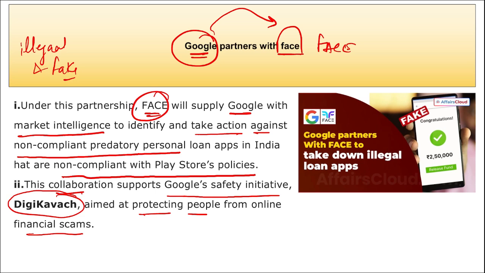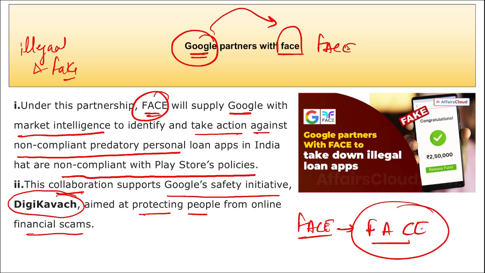Correct? So it is Google and FACE, they will be coming together and taking down the illegal loan applications from Play Store in India. What is the full form of this FACE? This is FinTech Association for Consumer Empowerment. I repeat, FinTech Association for Consumer Empowerment.